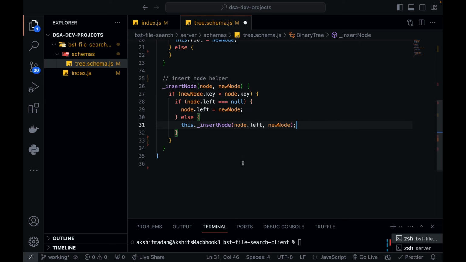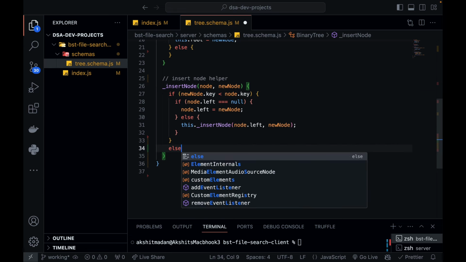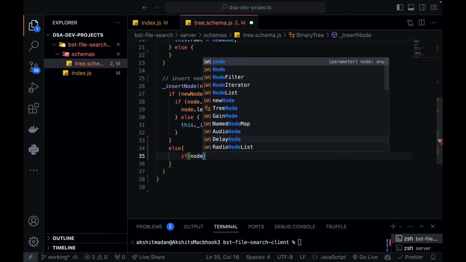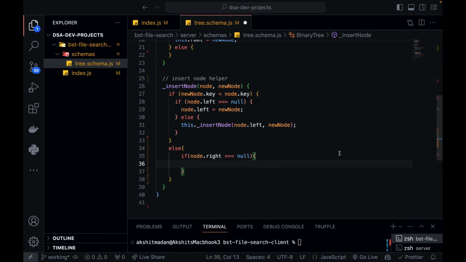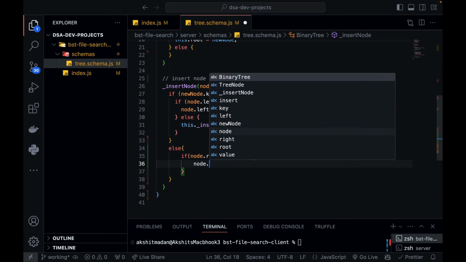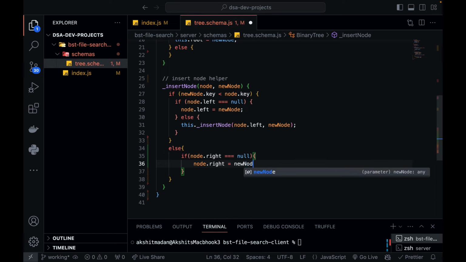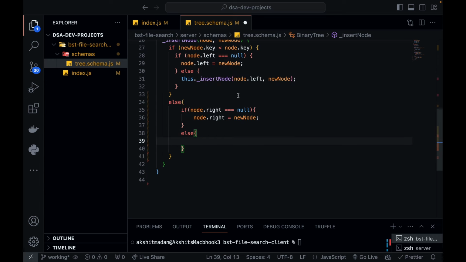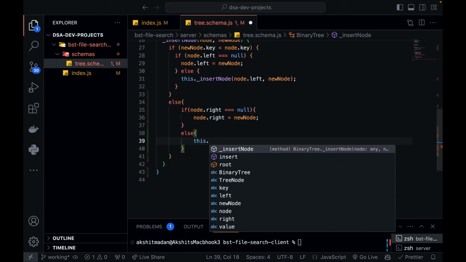Okay, great. Now handling this else. If my new node dot key is greater than the node dot key, then it should be a right child. But again, if node dot right is null, that means no right child is there, then I can insert node dot right is equal to my new node. But if the right child exists, then I cannot insert my new node as the right child of this node. I just call the recursive function again.